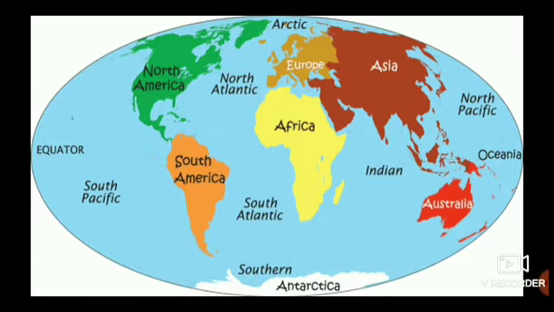The large bodies of water we call oceans or seas. So that is what we are going to learn now. Just have a look at this slide. You can see where the oceans are lying.